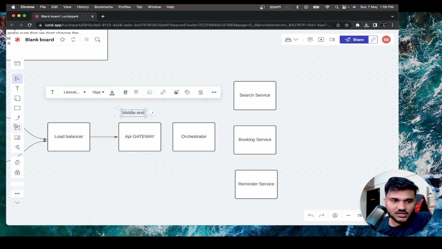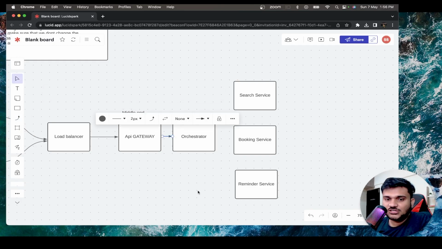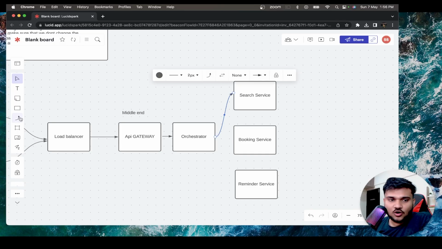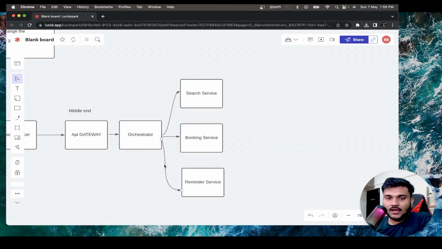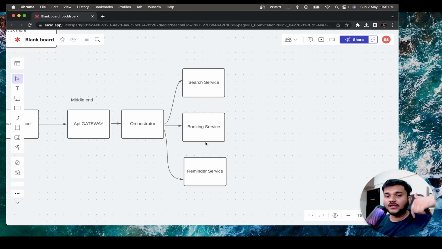With this orchestration layer, the API gateway communicates to the orchestration layer, and it's the duty of the orchestration layer to communicate to different services. And then these services can communicate in between themselves also.